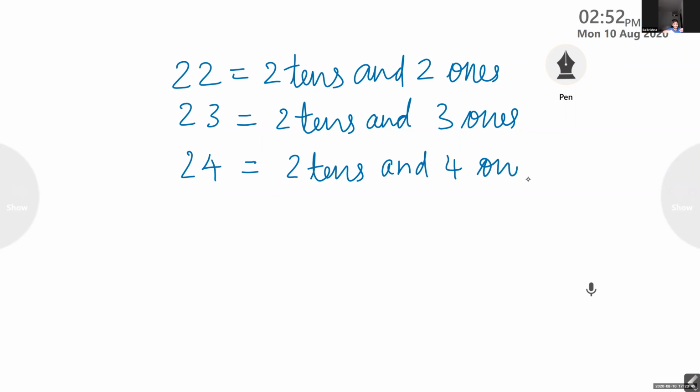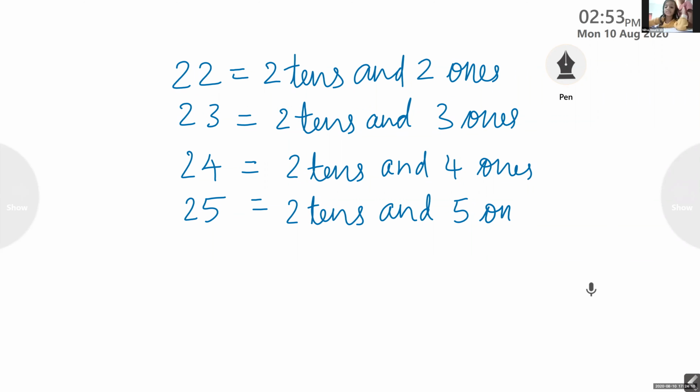Then next one we have Nilha. 25. How many tens and how many ones? 2 tens and 5 ones. Okay, 5 ones.